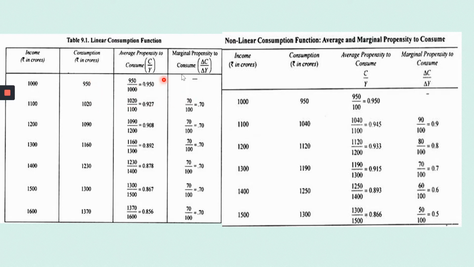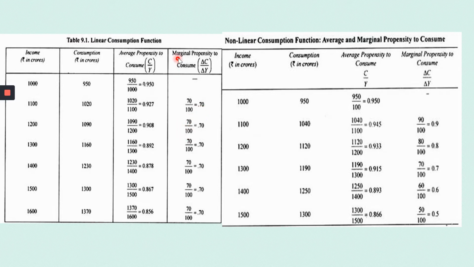Okay. Now change in consumption is 70. How much is the change in income? First it was 1,000. Now it is 1,100. So how much is the change? 100. So 70 by 100 is equal to 0.70.